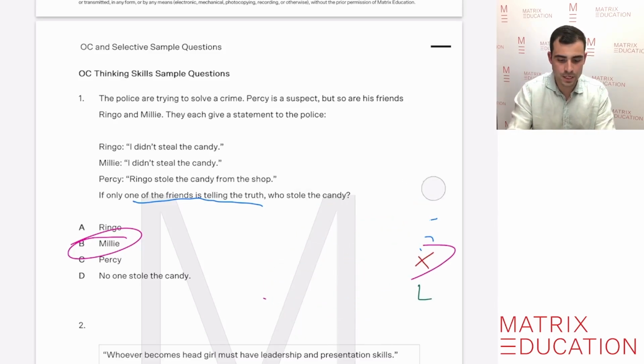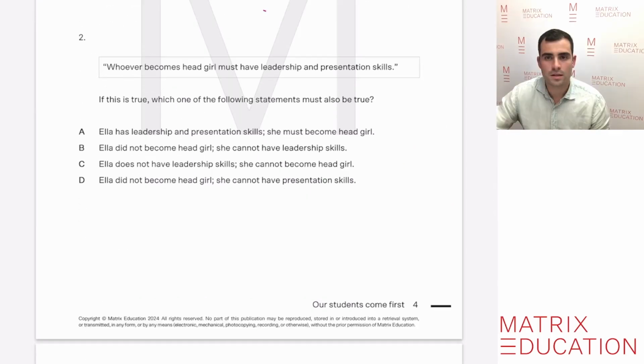Let's do the next type of question now that could come up in the thinking skills. So let's look at this second question, which asks us to evaluate reasoning from a logical statement. So the logical statement in the OC and selective tests are always in a box, as you can see here.